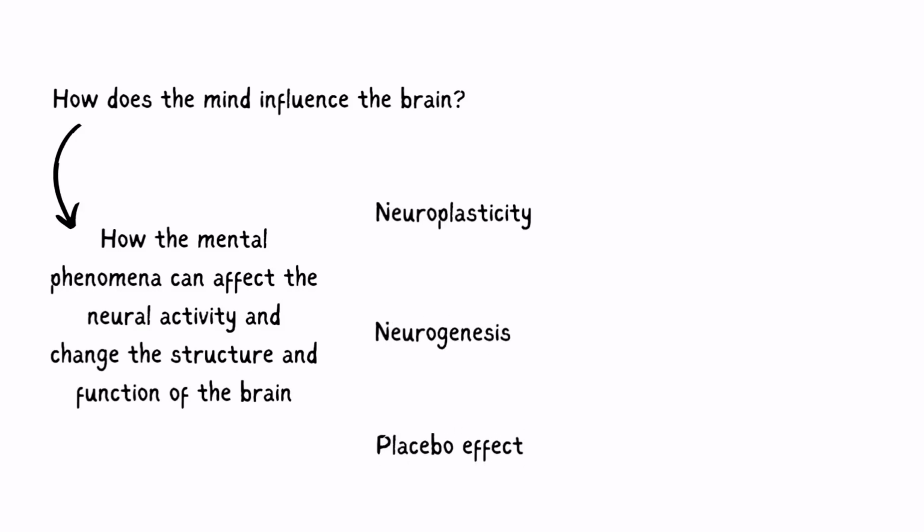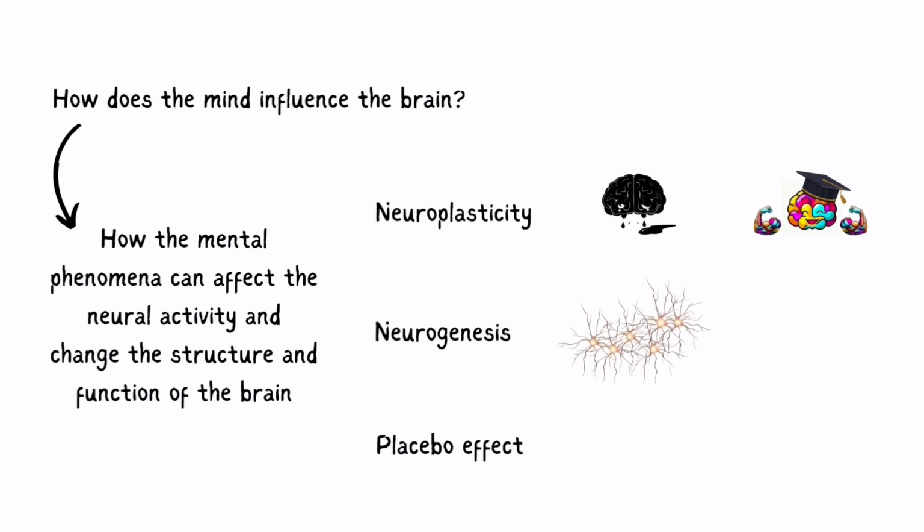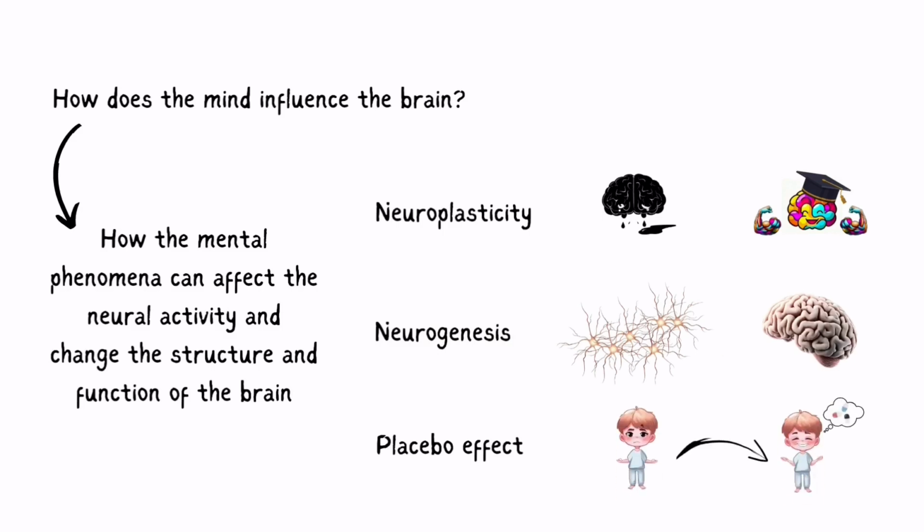Neuroplasticity is the ability of the brain to reorganize itself and form new connections in response to learning, experience, or injury. Neurogenesis is the process of creating new neurons in certain regions of the brain throughout life. Placebo effect is the phenomenon of experiencing positive outcomes from a treatment that has no active ingredient, based on expectations or beliefs.